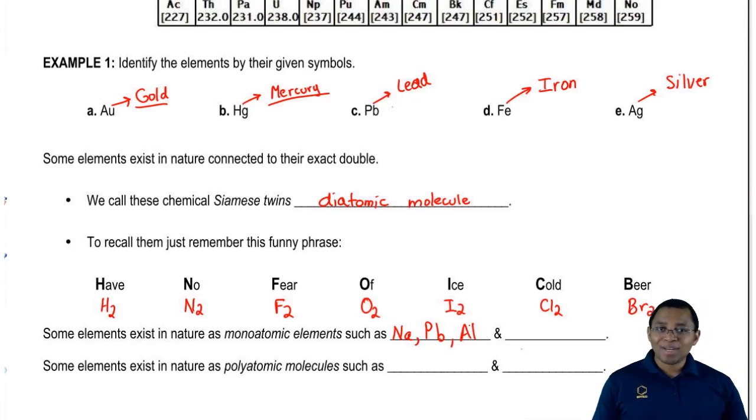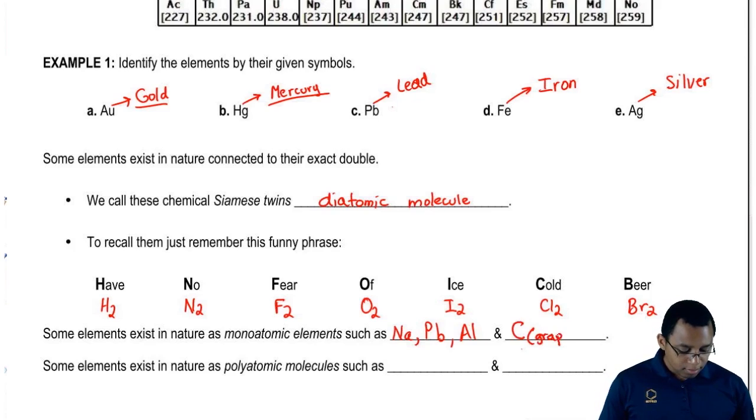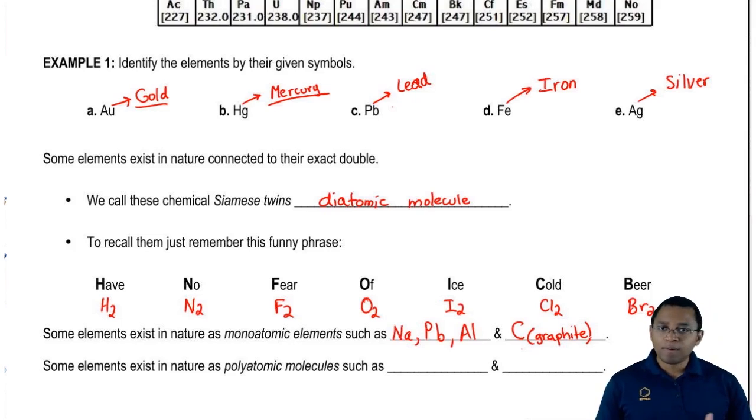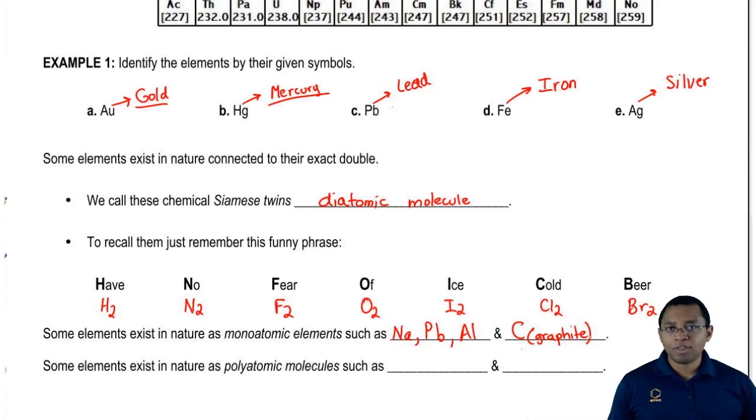We also say that carbon can also exist as a monoatomic element. Carbon can exist as C graphite. Okay. So this is one of the natural forms of carbon. Now, if you look at your pencil, most people may think their pencils are made out of lead. The thing is, the lead was removed from most pencils years ago because of lead poisoning. Now, the lead found in pencils are not lead, they're graphite. Okay, so you're writing using graphite with your pencils. And this is a natural form of carbon.